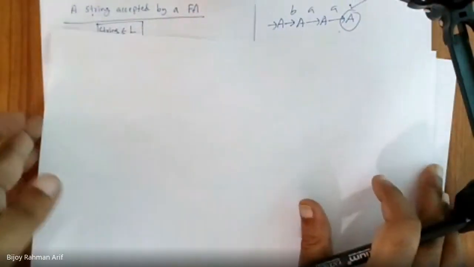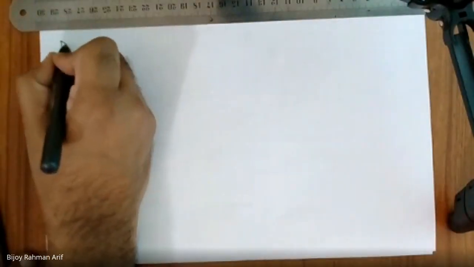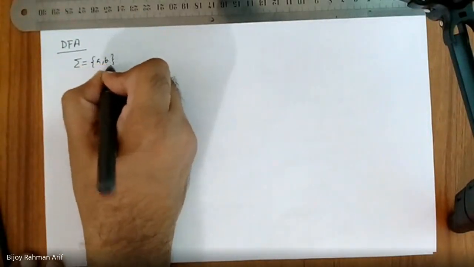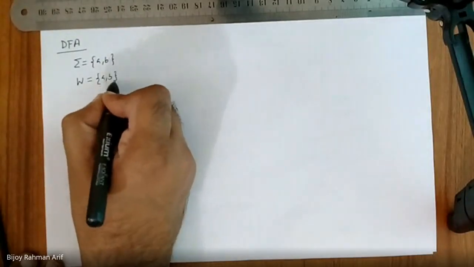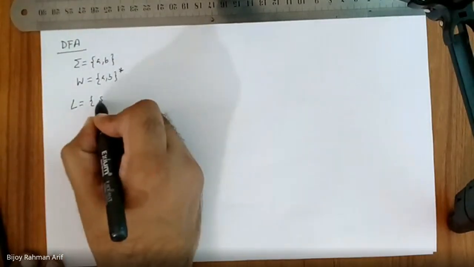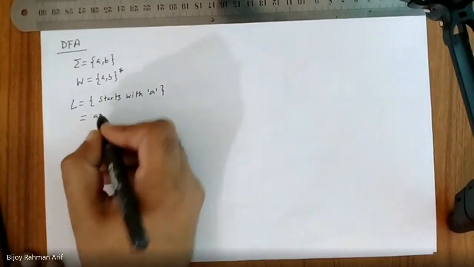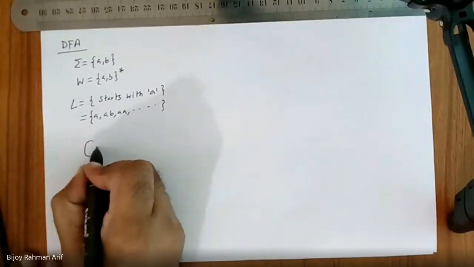So let's go back to the previous example. My alphabet is A, B. What is my automata?